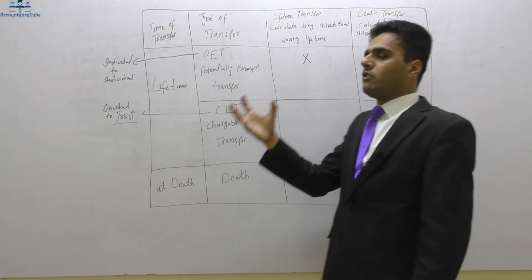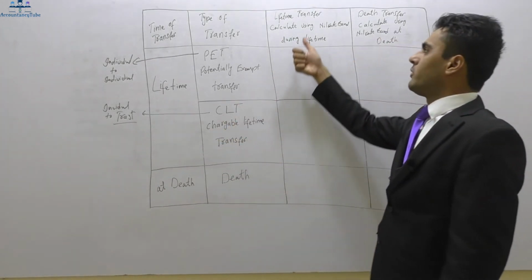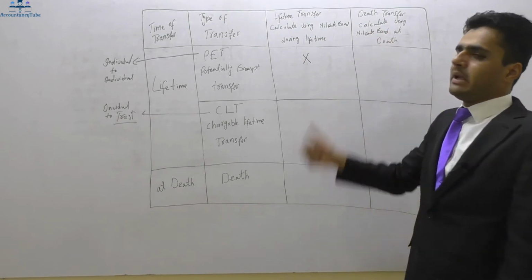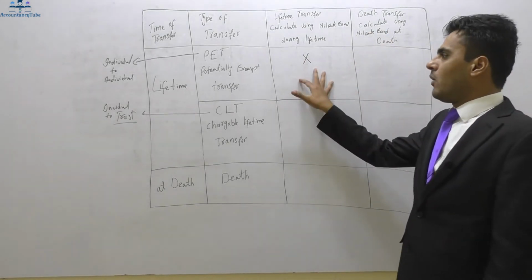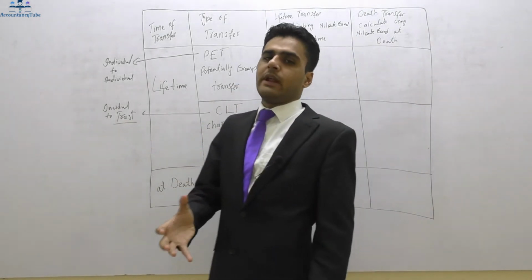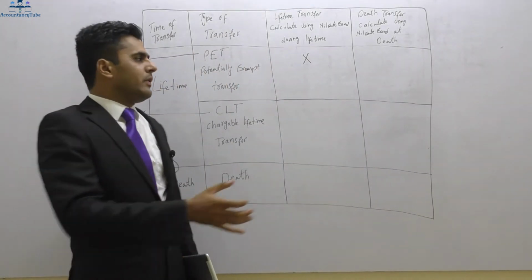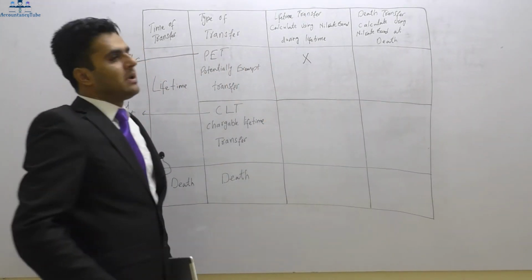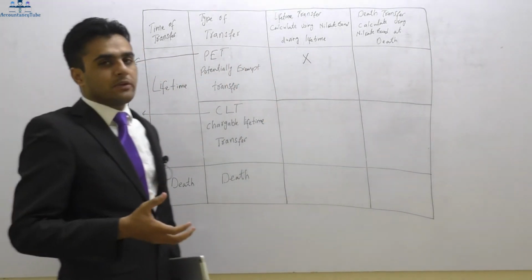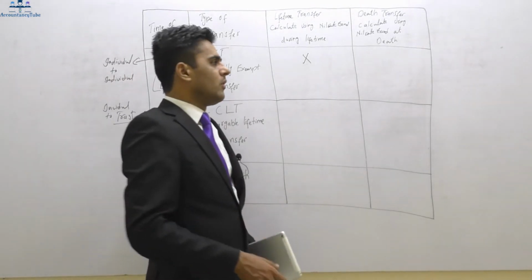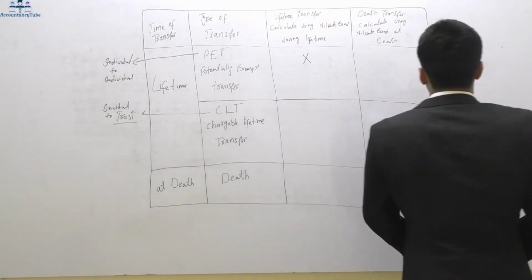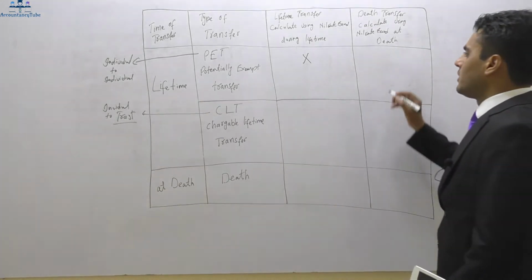However, tax on the same asset might have to be paid on an individual's death. Right? So as I said, there will be two impacts. One will be the impact during lifetime, another will be the impact on death. Now, whenever one individual has transferred an asset to another individual, there will not be any tax during the lifetime. However, there might be tax on death. So how might there be a tax on death?